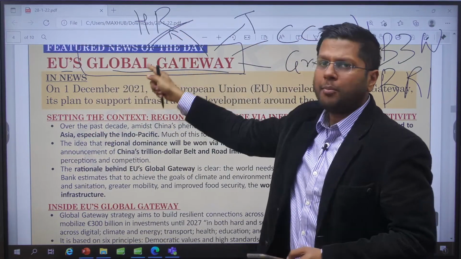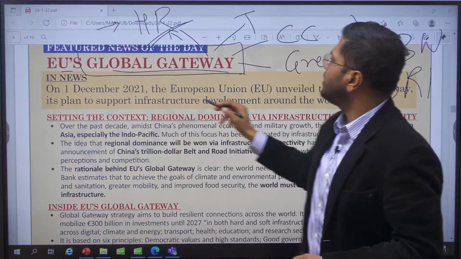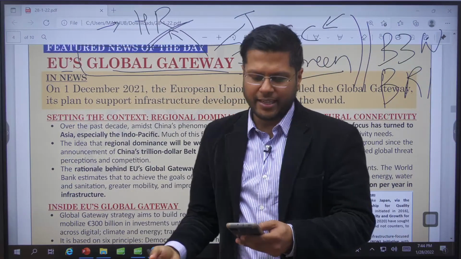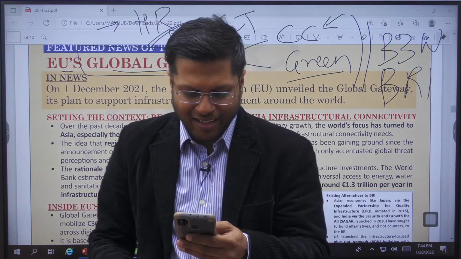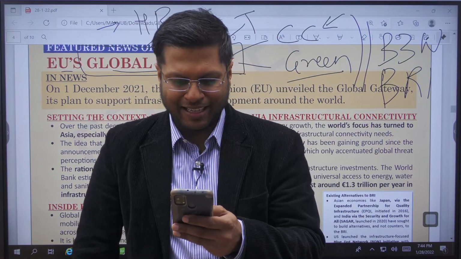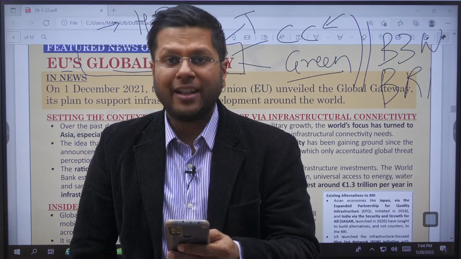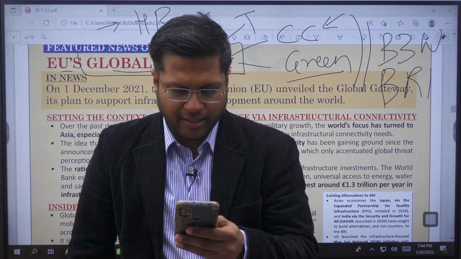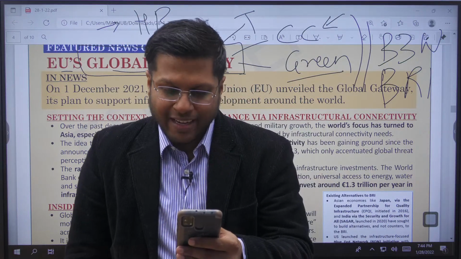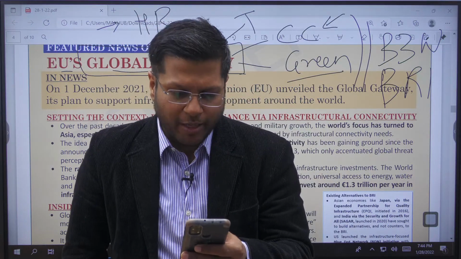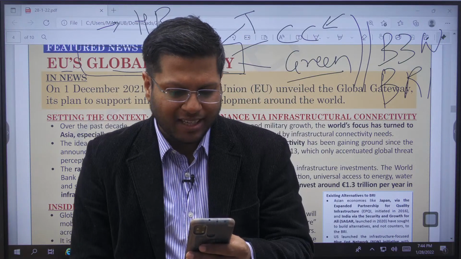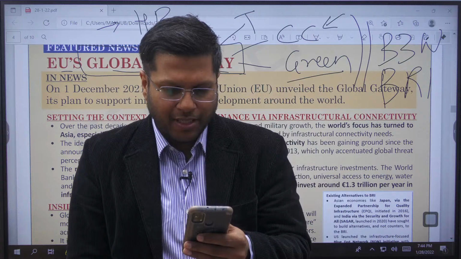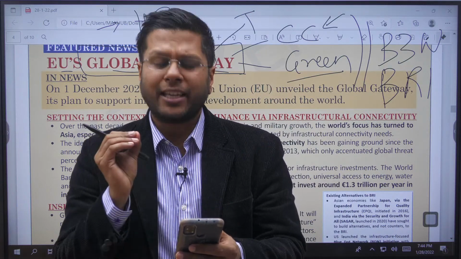They become more inclusive if human rights are followed, if climate change targets, green development and transparency are adhered to. So what you people have answered is on the right lines: poverty reduction, expansion of trade, inclusive growth. These are good points. You've also mentioned LDCs, preventing hegemony by a particular country, bridging the gap. Good. And then when I asked for some specific examples, you have provided accurate examples.